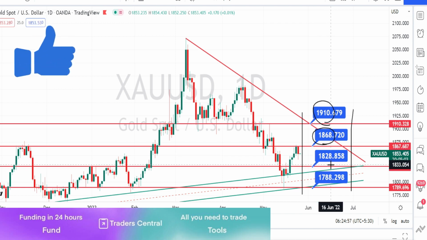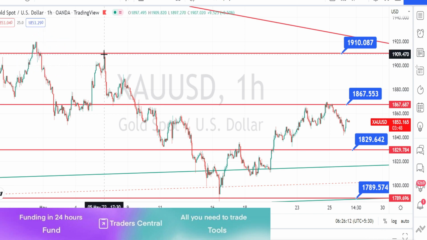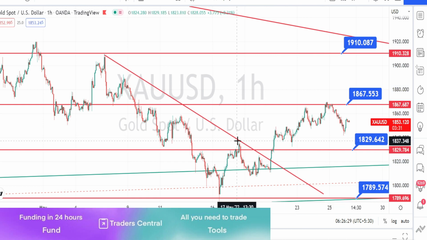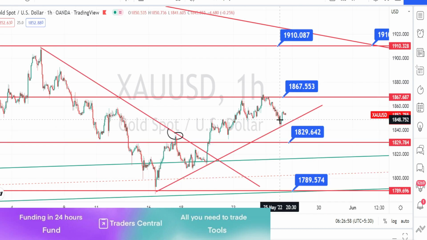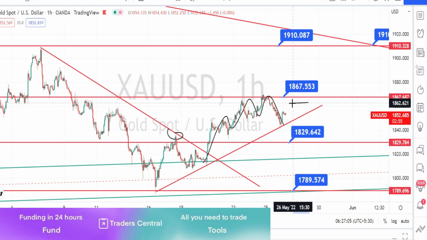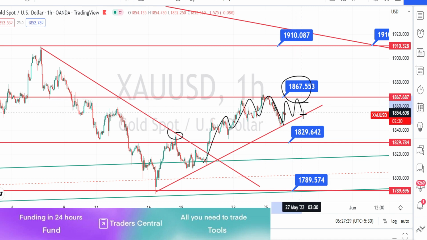Let us do the analysis in hourly time frame. I am in hourly time frame. When we look at the past price action, previously the price action took resistance around the level of 1910, then it went on a bearish trend reversal. Again it broke this resistance line over here and it went on a bullish trend. So when we analyze the current trend of the price action, it was on a very nice bullish trend. Now this level of 1867 is acting as a very strong resistance. Currently the price action in hourly time frame is in a retracement or it is consolidating within this support and resistance levels.